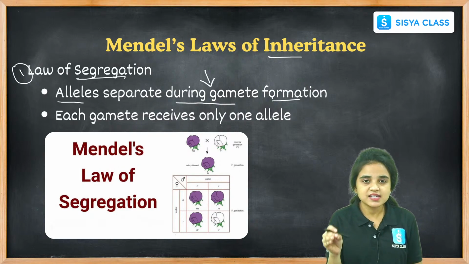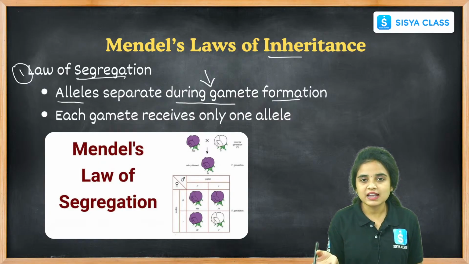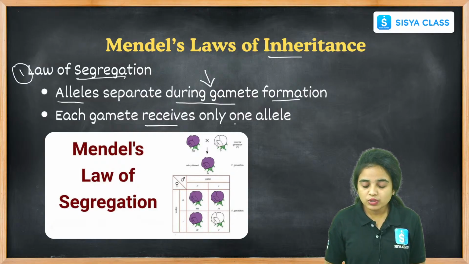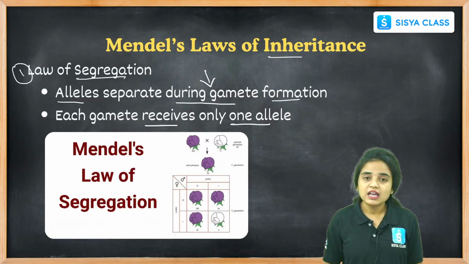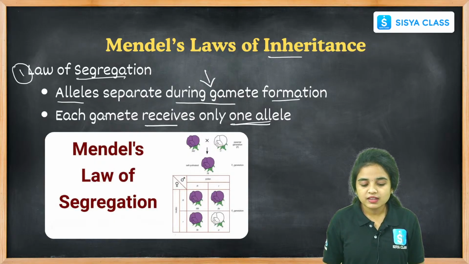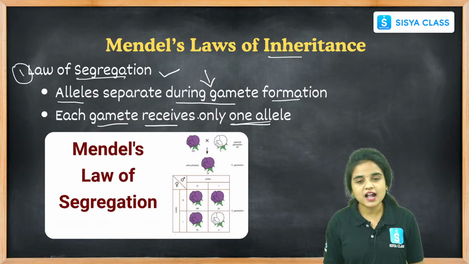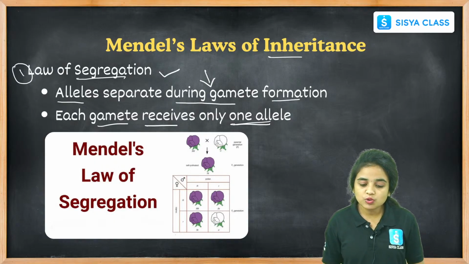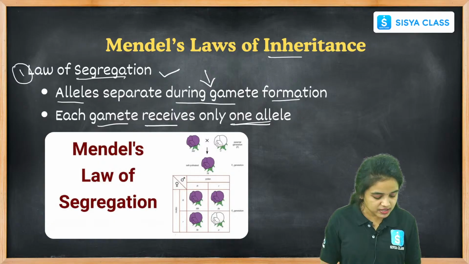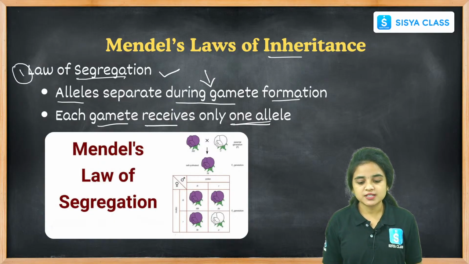The alleles and genes are separated during gamete formation itself, and each gamete receives only 1 allele. Each allele separated during gamete formation goes to a gamete, so each gamete receives only 1 allele under the law of segregation. This is the example we can see for Mendel's law of segregation: each gamete receives only 1 allele, and the alleles are separated during gamete formation.